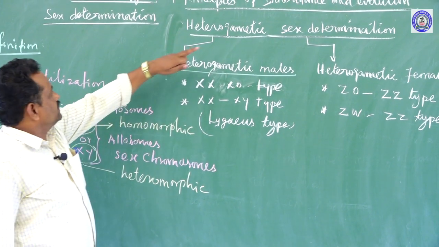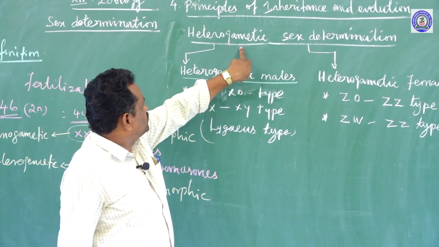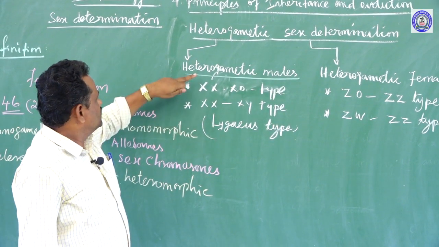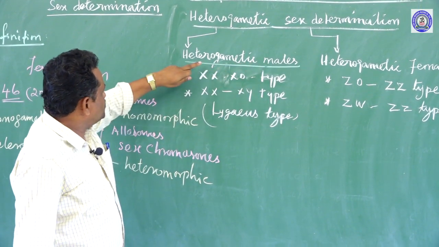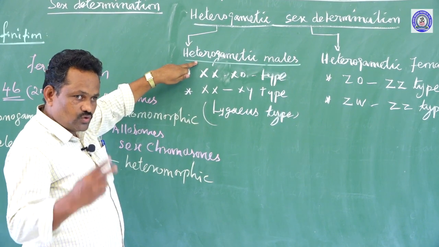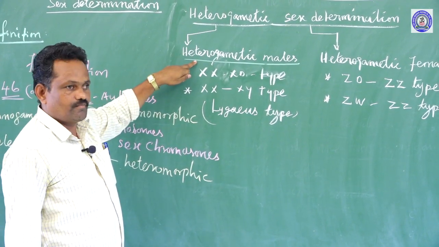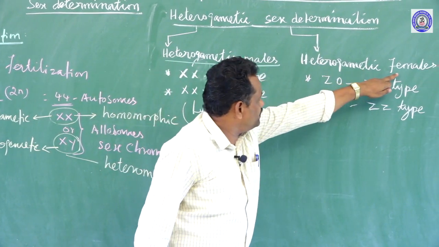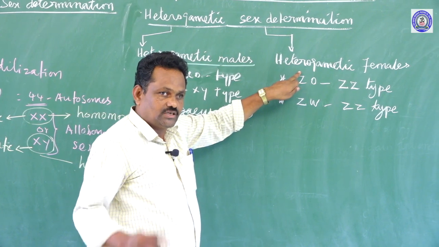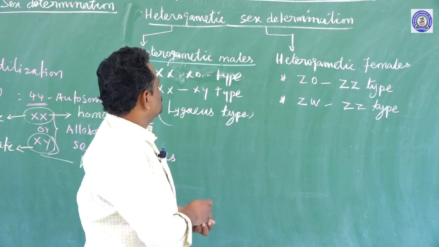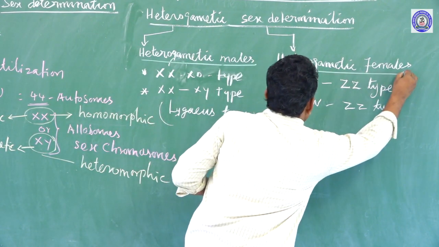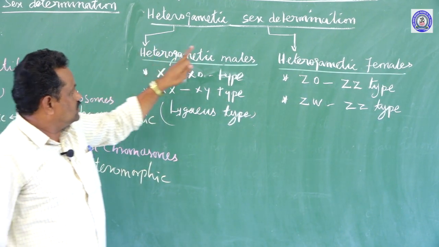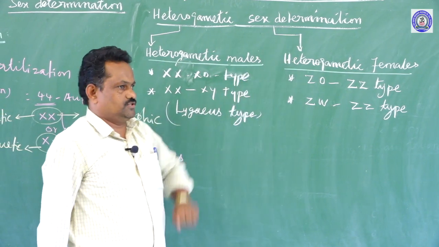Actually, in the case of heterogametic sex determination, in some species, the males are producing the gametes with two different types of chromosomes. In some organisms, the females are producing gametes with two different types of chromosomes. So, the two types are there. One is heterogametic males, another one is called heterogametic females.